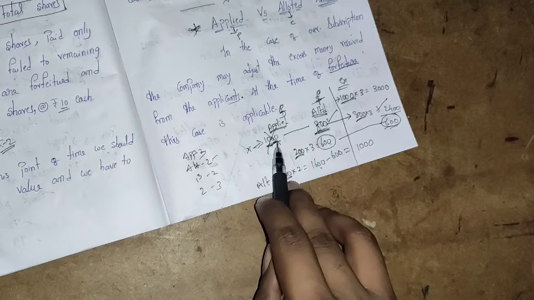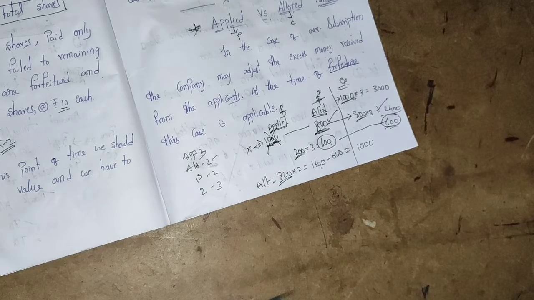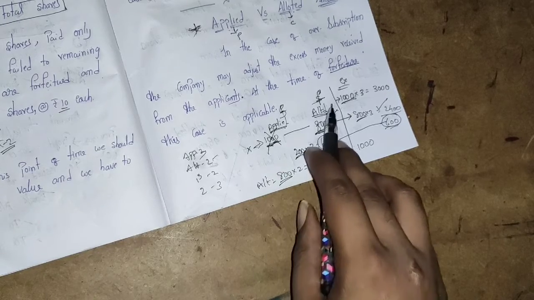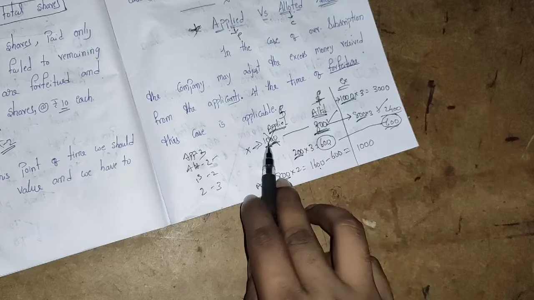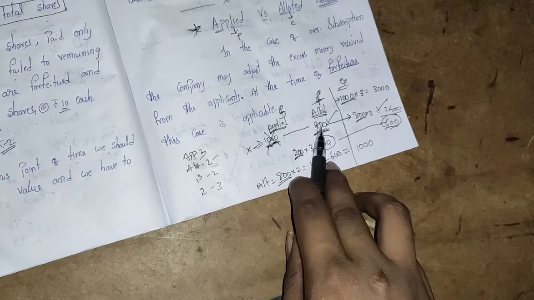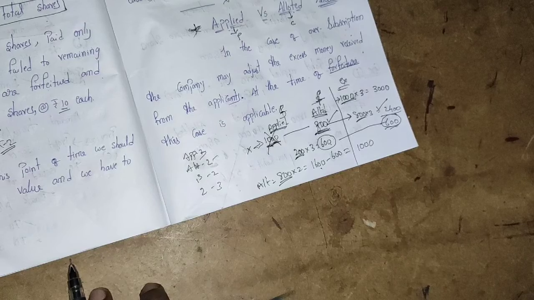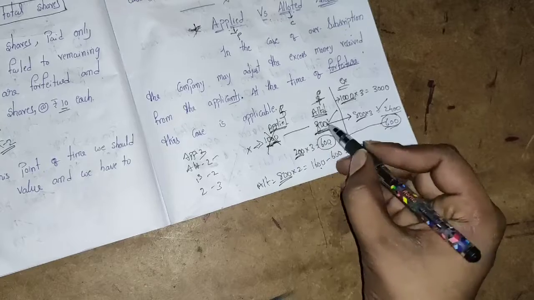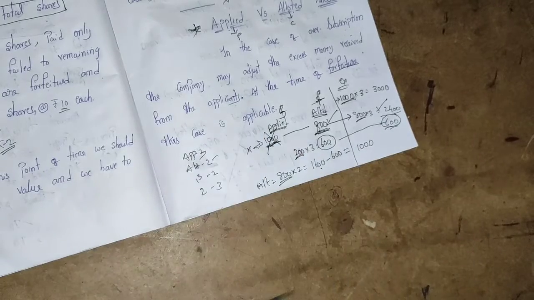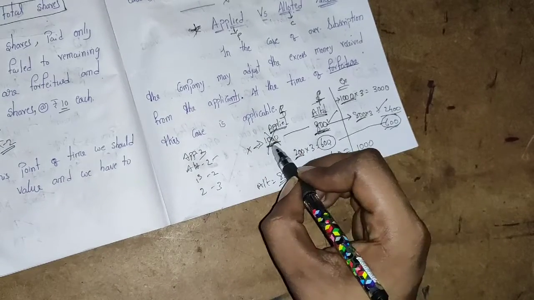So the son asked the father for 1,000 rupees. And the father said, I don't have 1,000 rupees, I have only 800. And the father gave 800 to the son. And next, the father asks how much money I have given. Now the son will say only 800. No, the son will not say 1,000, because this is the amount given by the father.